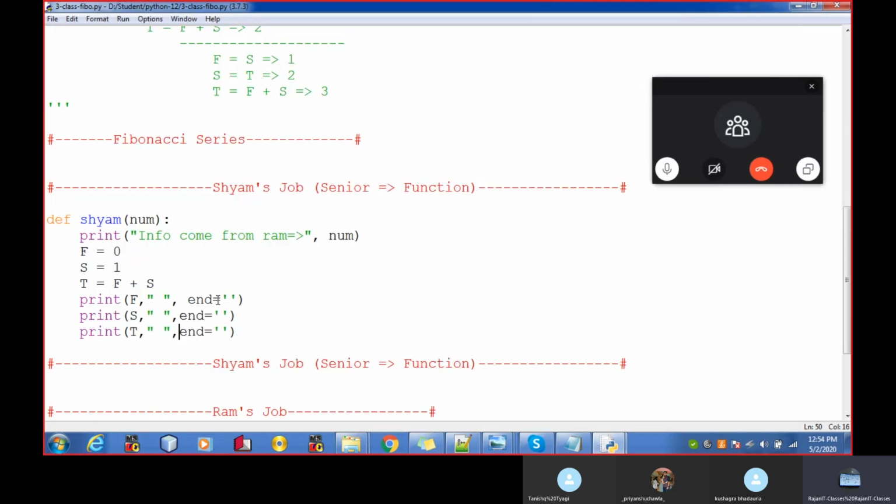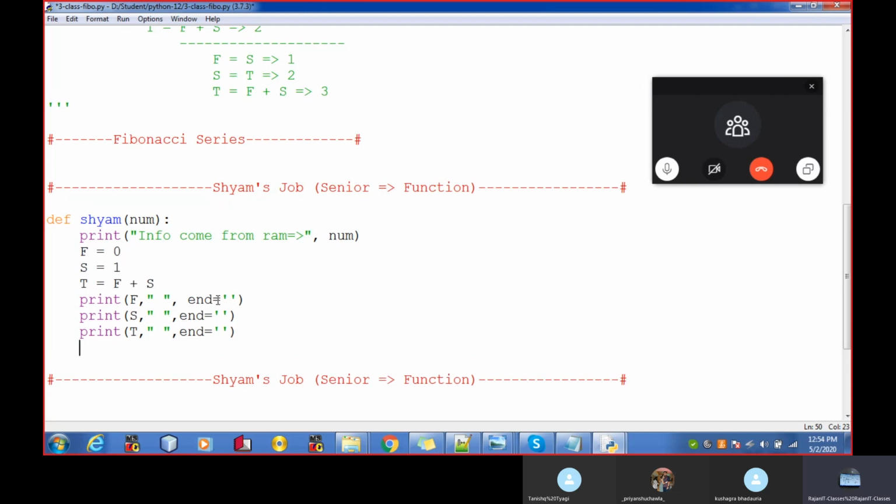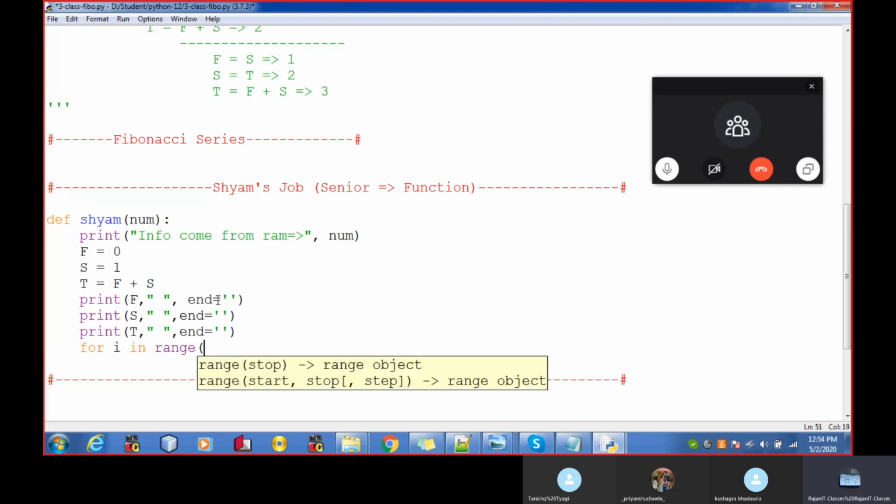Now I want to have the Fibonacci series, because I have entered 7. If I have entered 7, I want to have my Fibonacci series till 7. It means I need to run some loop. For i in range, that starts from 1, putting let's say 7.